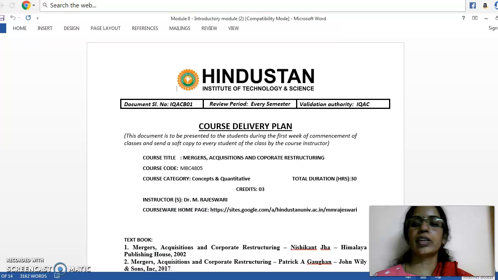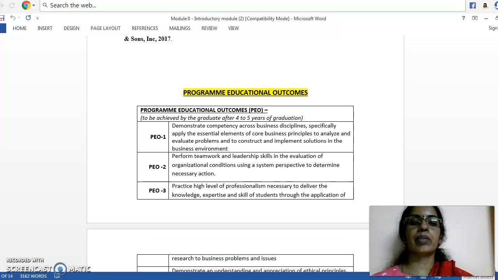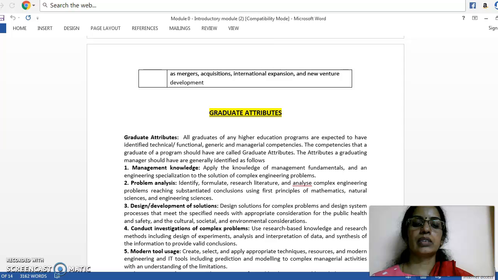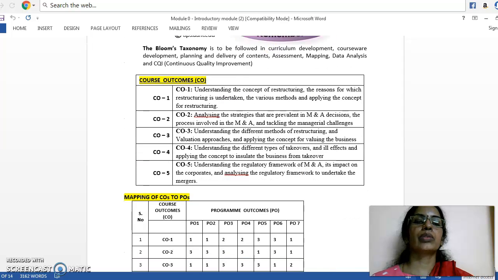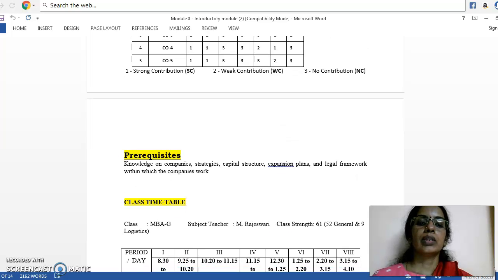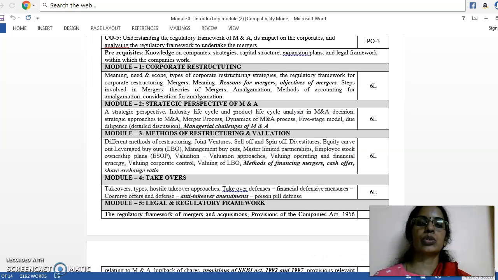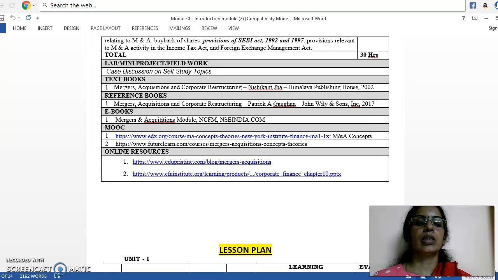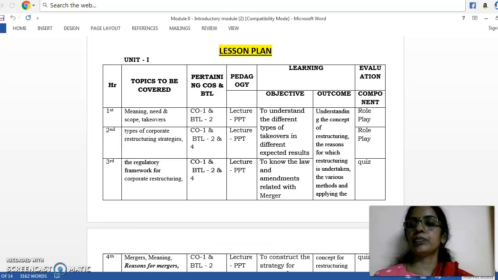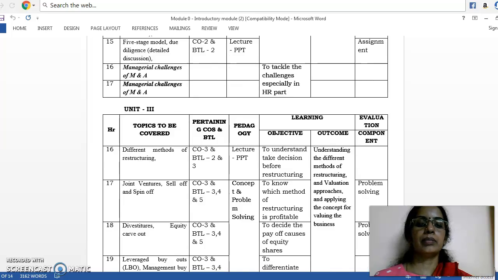I'll show which file I have uploaded. This is the file I have uploaded. Here is point 1, course outcome, mapping of CO to PO, then the prerequisites, this is the timetable, then syllabus of merger acquisition. It includes all the MOOC courses, online self-learning courses. Then the lesson plan. Here is the lesson plan.